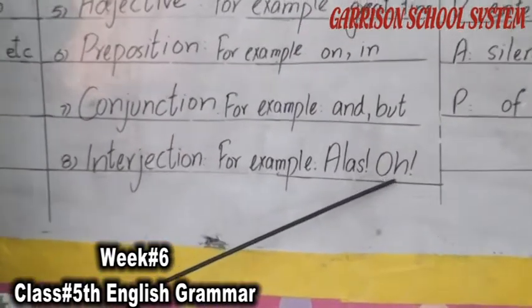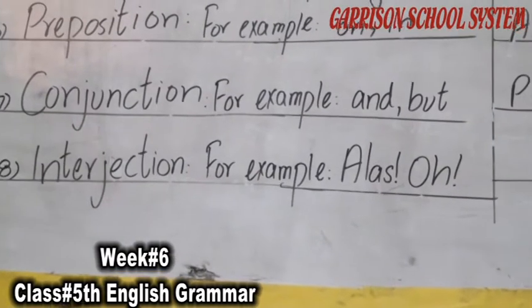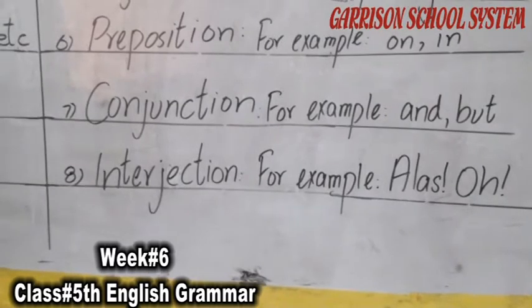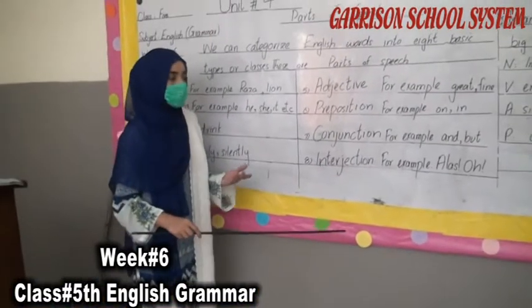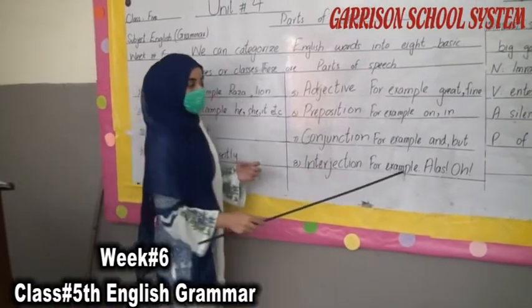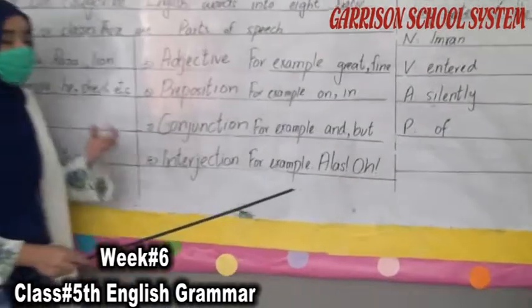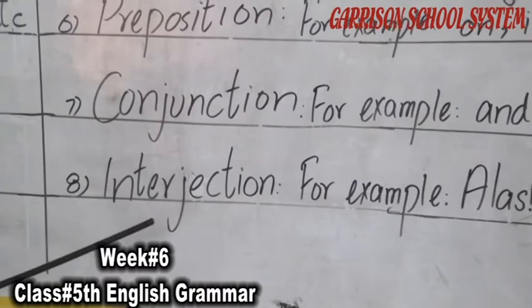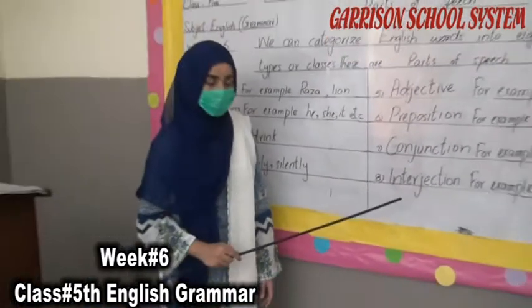These words show any feeling or emotion, like you are fine, you are happy, you are feeling upset. So these words show our feelings and emotions. This is the eighth and last part of speech, interjection.